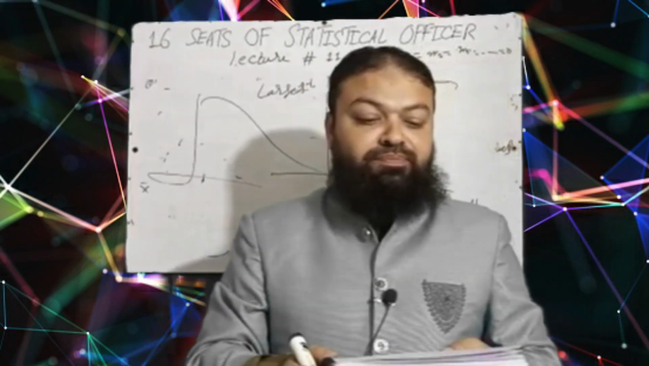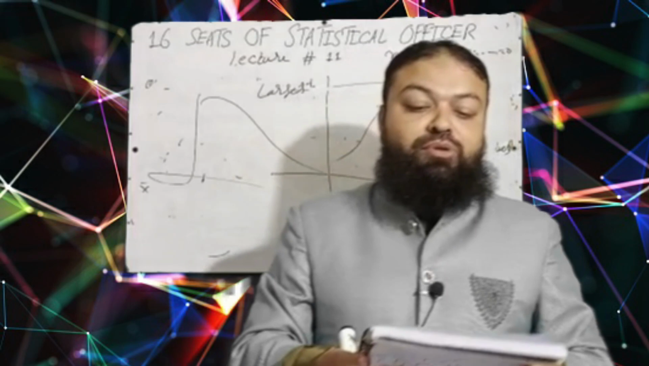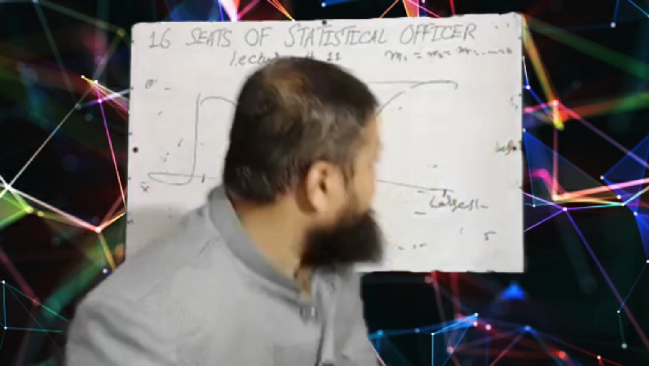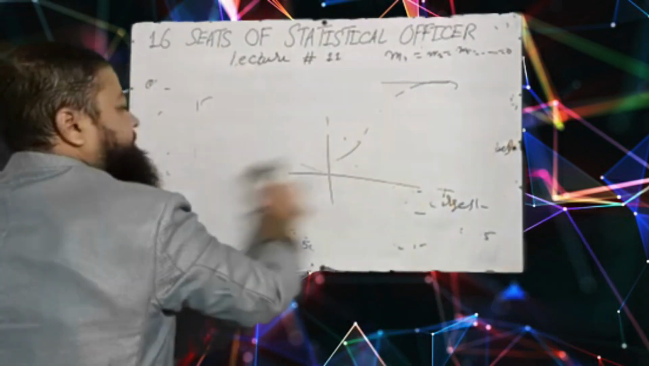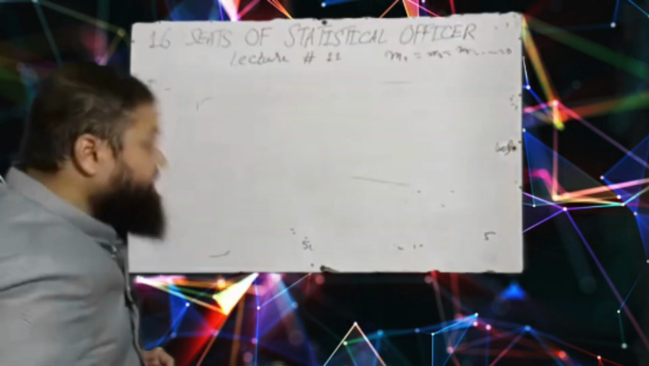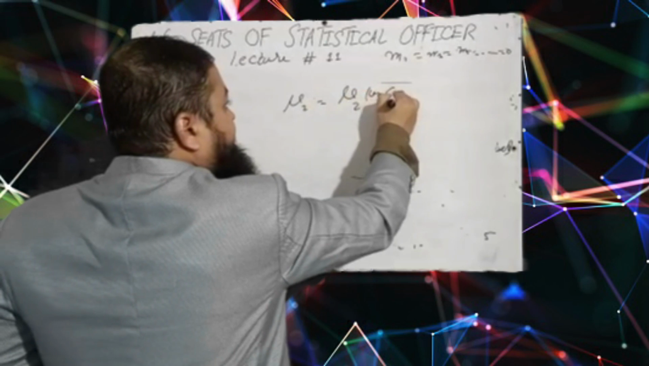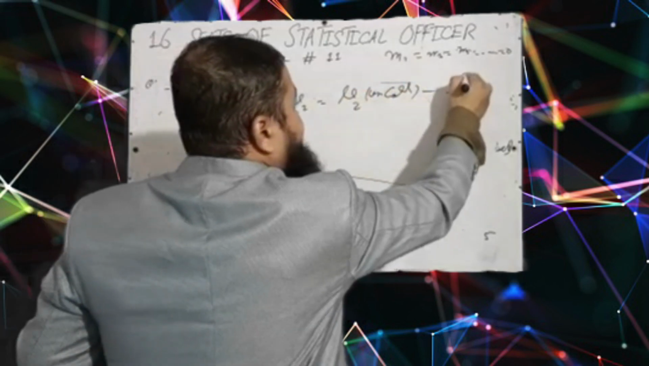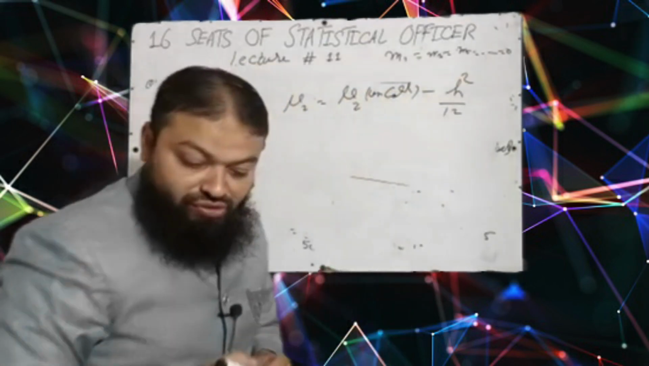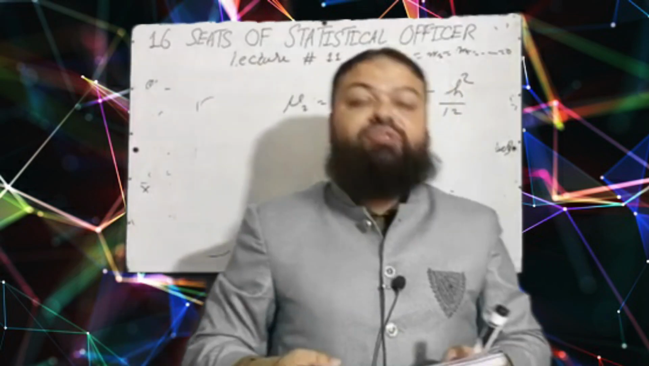Next question is in Sheppard's correction mu2 corrected is equal to mu2 corrected will be equal to mu2 uncorrected minus h square over 12. A very important question for all the papers of statistics.